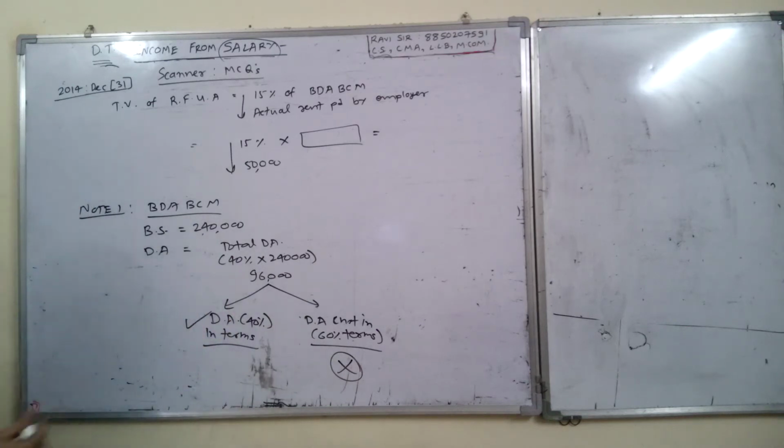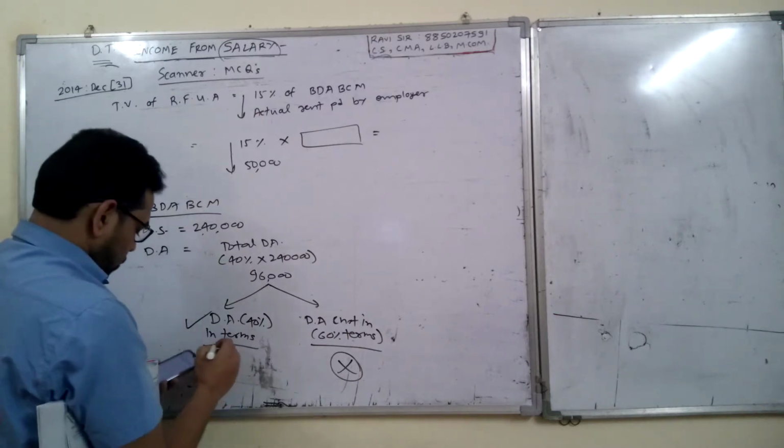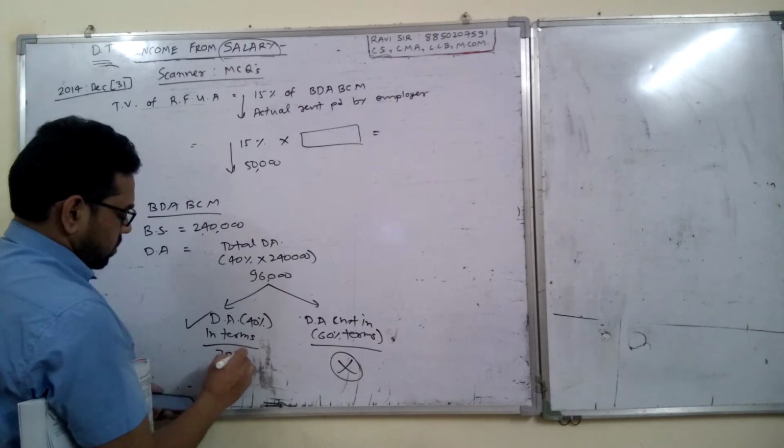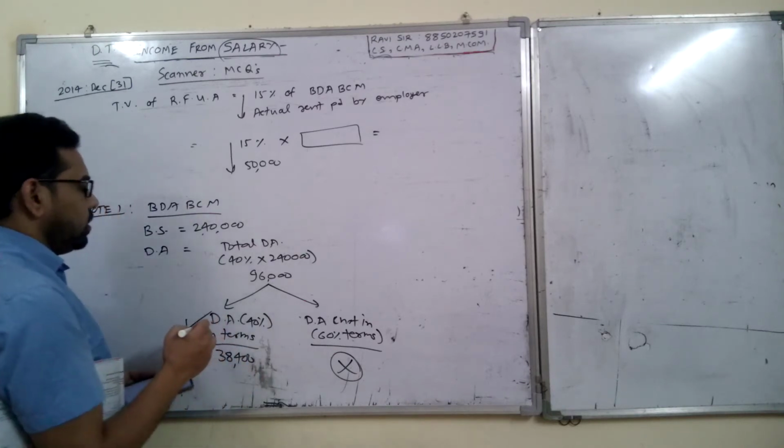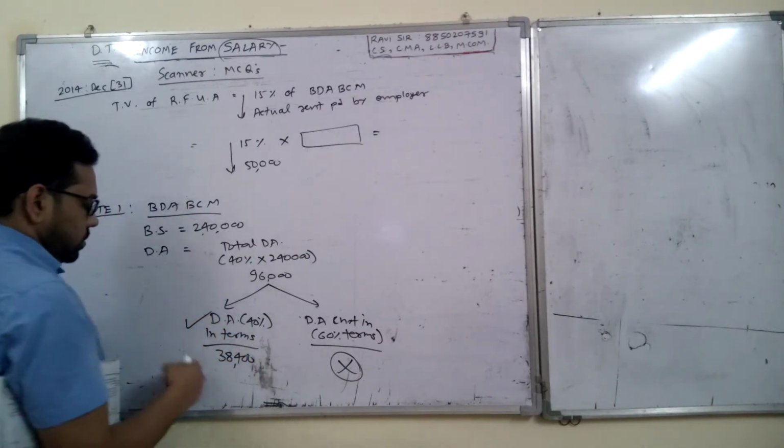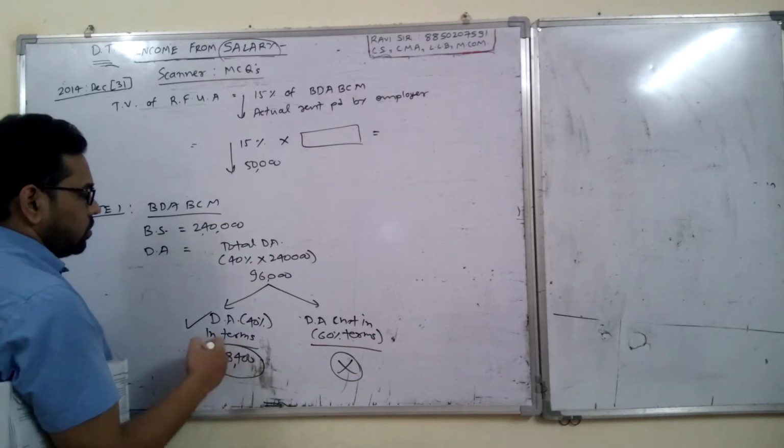So 96,000 into 40%, you get 38,400. So DA in terms is 38,400.